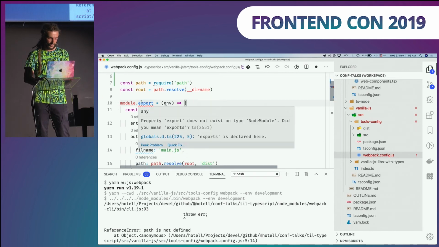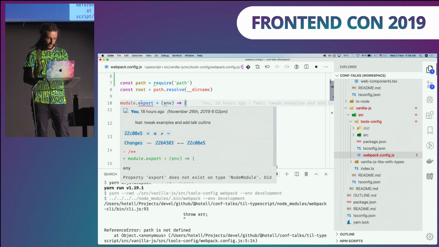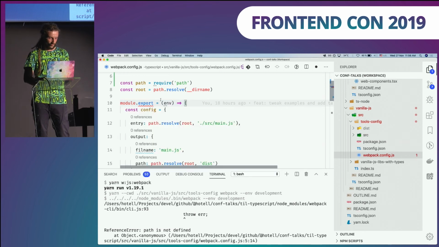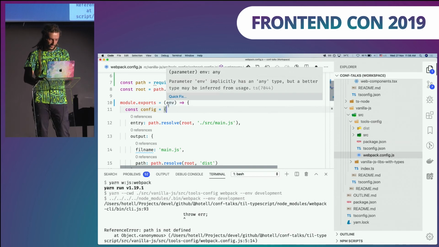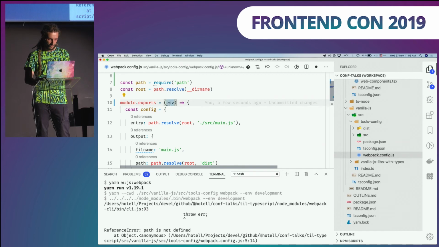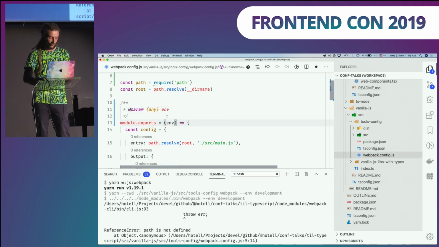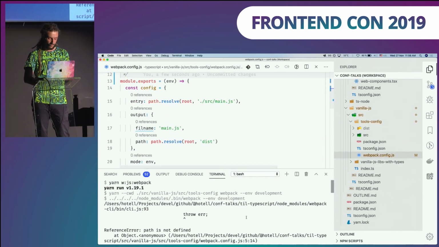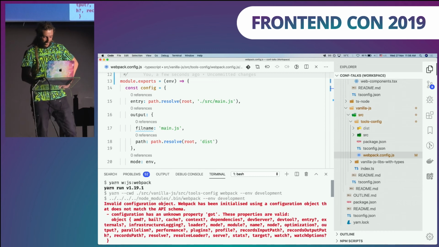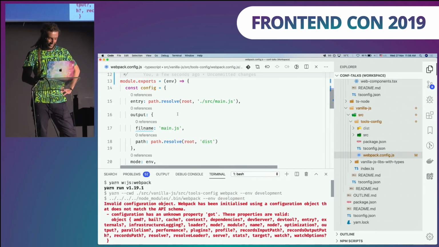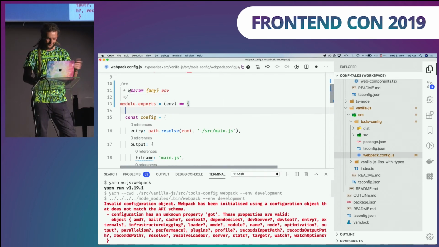Export, what's that? Property export does not exist. Did you mean exports? Ah, yeah, typo, of course. All right, and there are also some squigglies, like env implicitly has any type, and I can do some quick fixes, and it will infer some JSDoc for me. No errors. Right, let's try it. Well, still doesn't work. You know what? We are better than that.